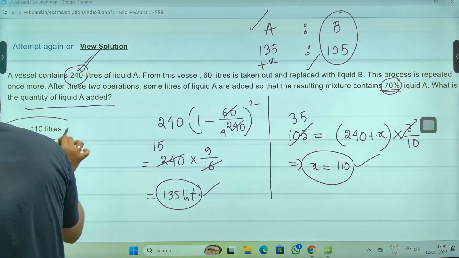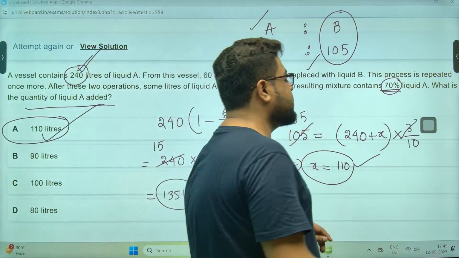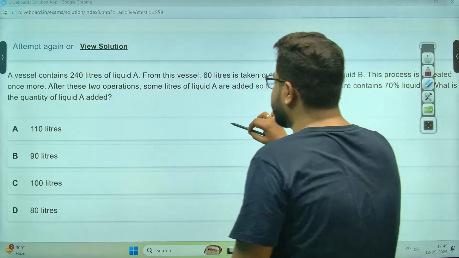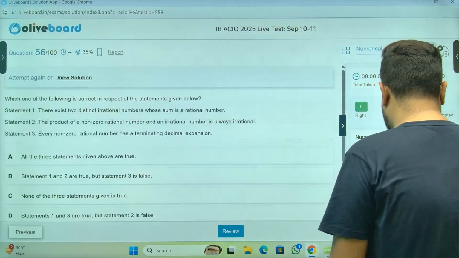110 liters. Option A is the answer. Again, this part can also be done through alligation by ratio. Multiple methods are there for the last part.